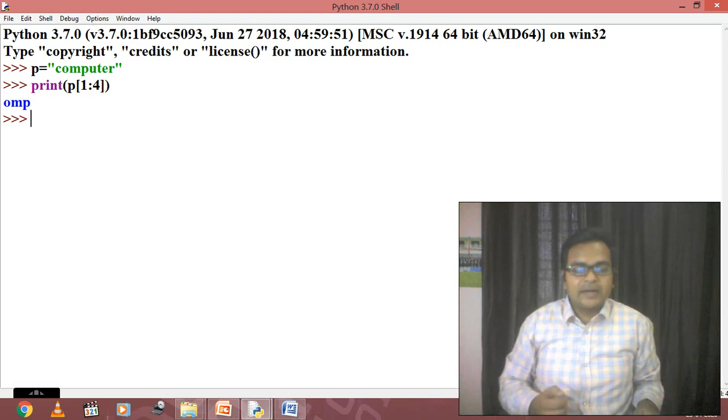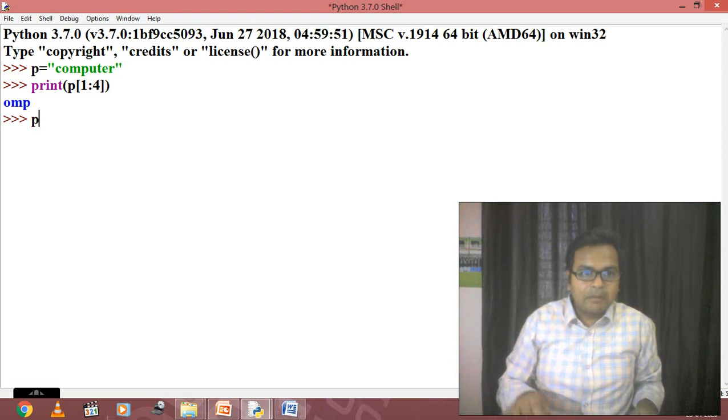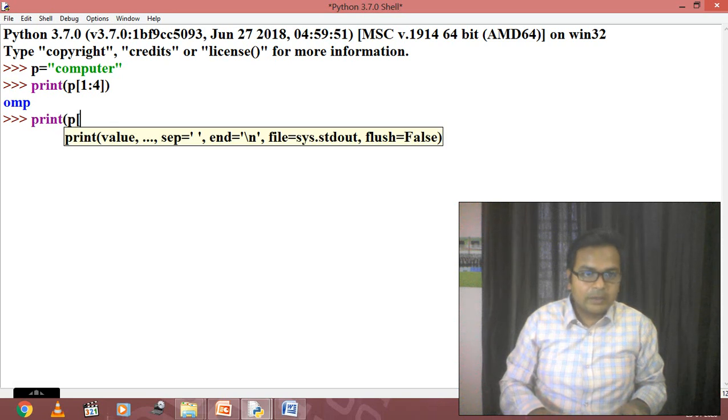We can do the negative indexing also, and that can be done by print P of, now I'm giving -5 से लेके -2 तक. Now we will check how it is going to respond.